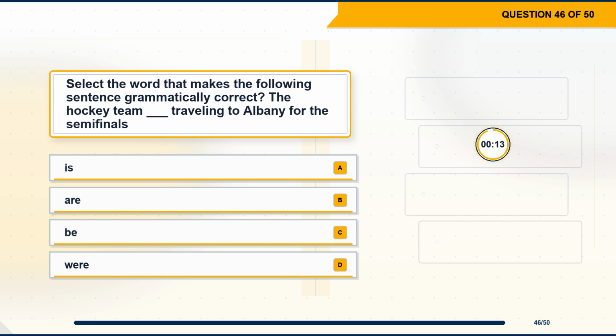Question 46. Select the word that makes the following sentence grammatically correct. The hockey team blank traveling to Albany for the semifinals. Option A, is. Option B, are. Option C, be. Option D, were.